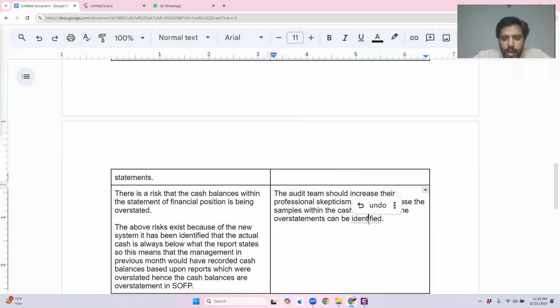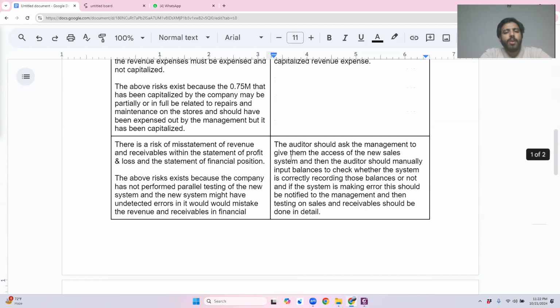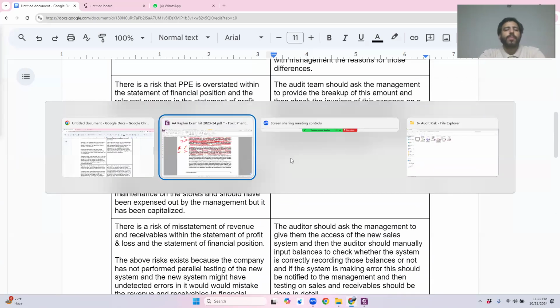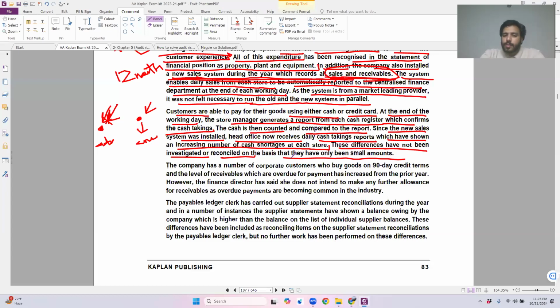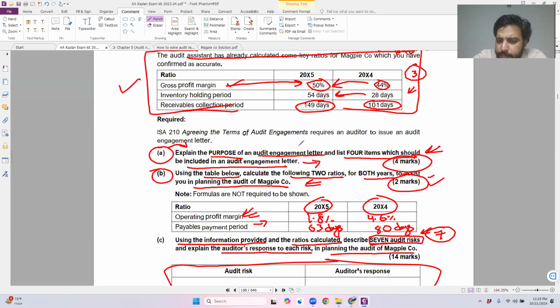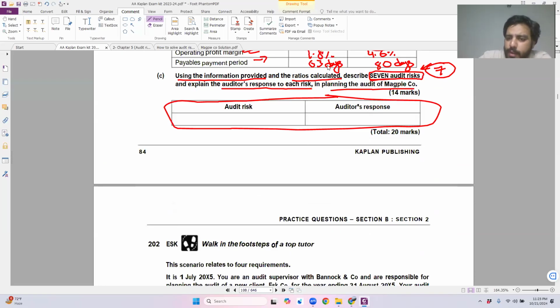Now, how many risks have I written down, by the way? I have clearly written down 4 different types of risks. So basically, I'm done with the question. How much time have I taken to solve this specific 14 marks question? Overall, this 14 marks question should have taken me 14 multiplied by 1.8. Give me 2 seconds, please. It should have taken me 25 minutes to completely identify and write down 7 different risks.